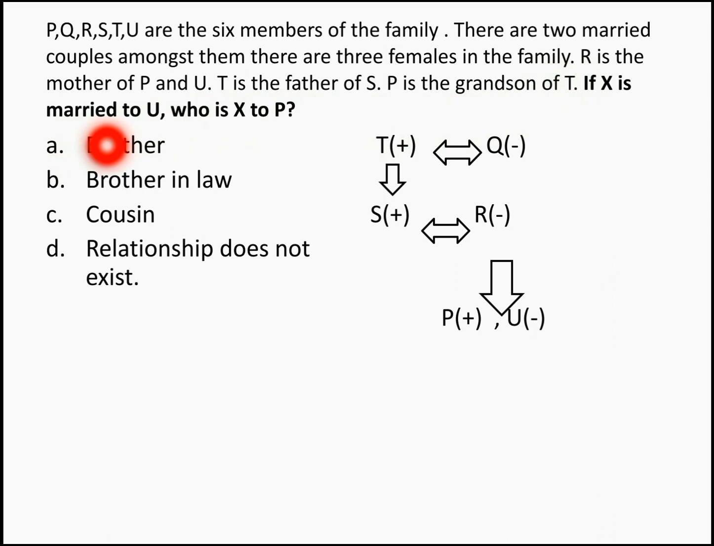If X is married to U, who is X to P? Okay, if X is married to U, imagine X is marrying U, so P and X become in-laws, right? So the answer for this question becomes brother-in-law.